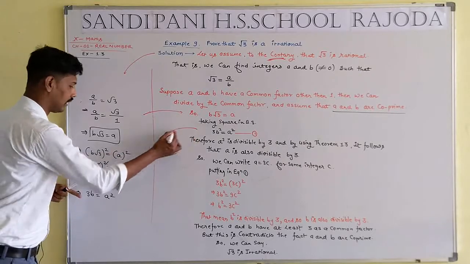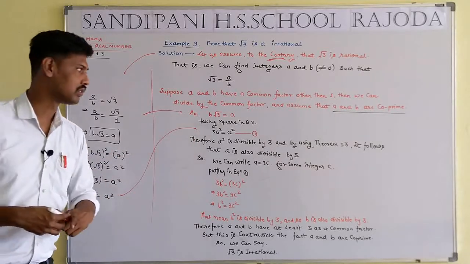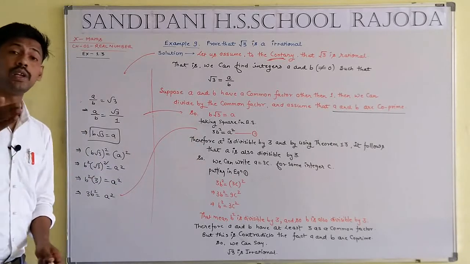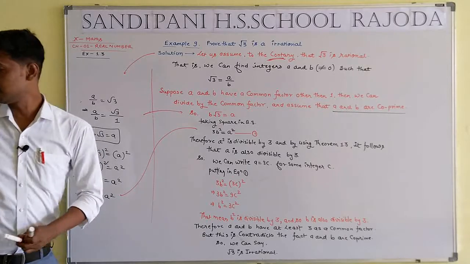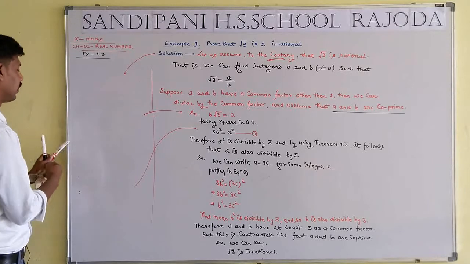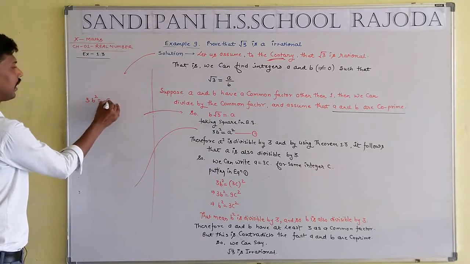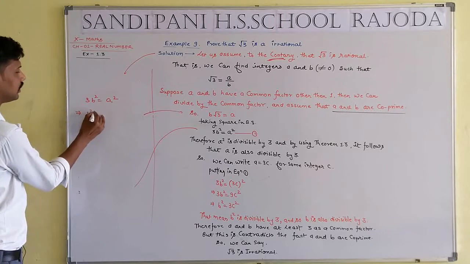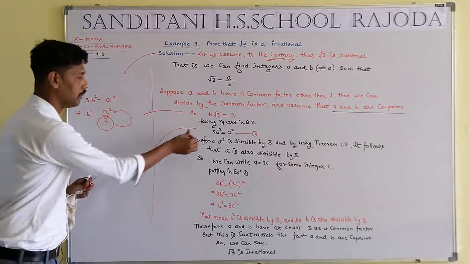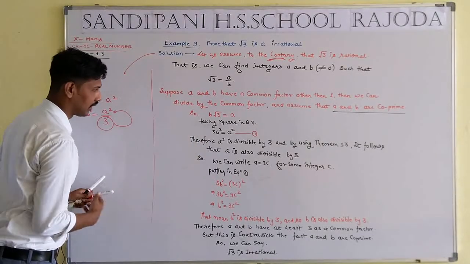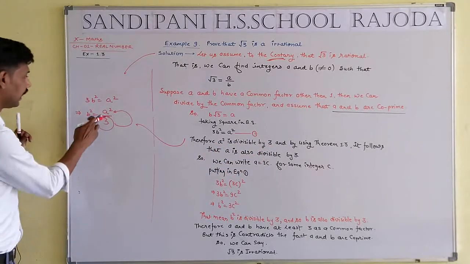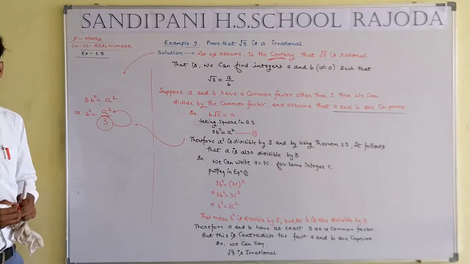I hope you are getting equation number first: 3b square equal to a square. What is the message of 3b square equal to a square? This implies b square equals a square by 3. Therefore we can write that a square is divisible by 3.